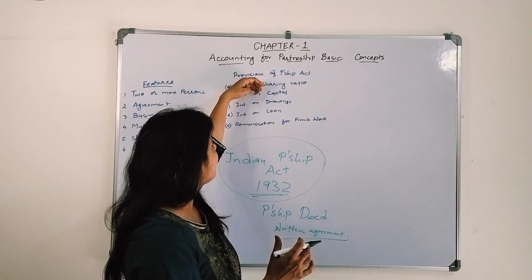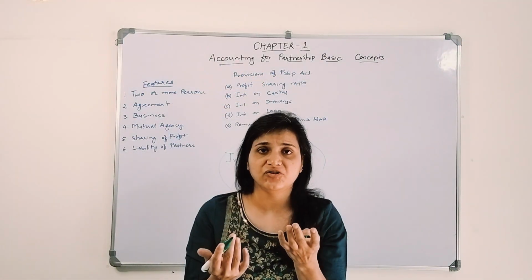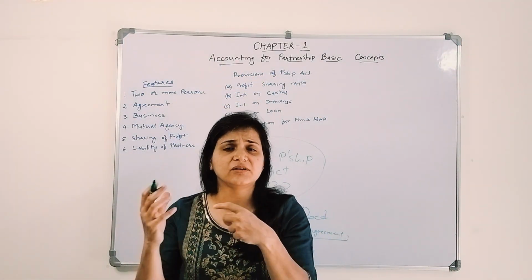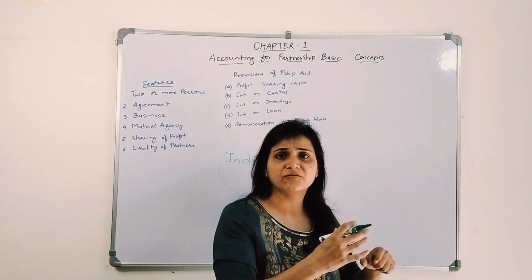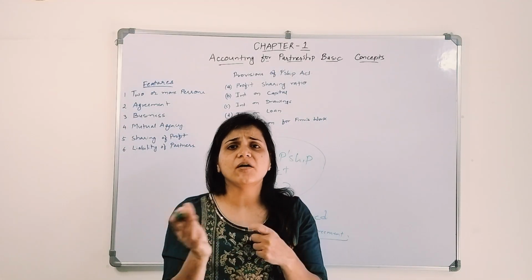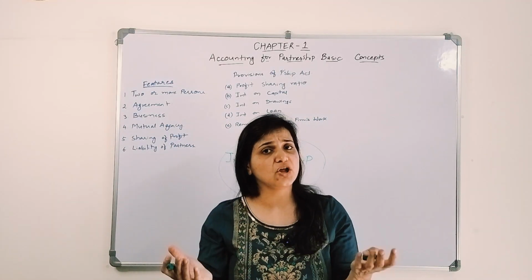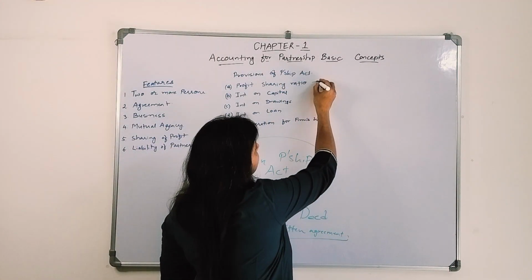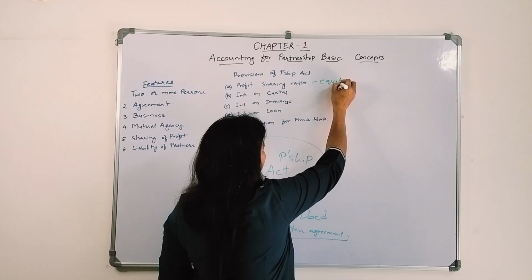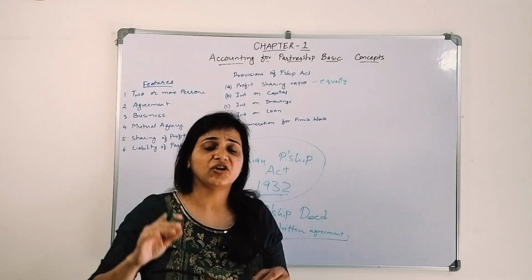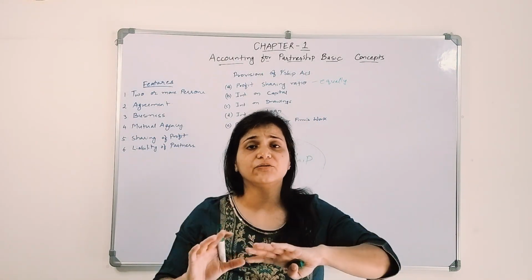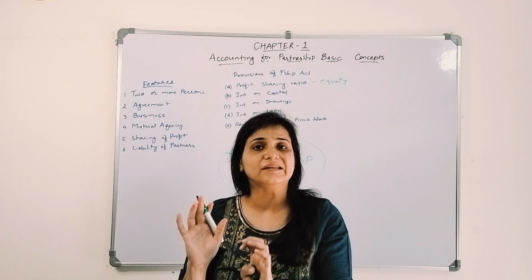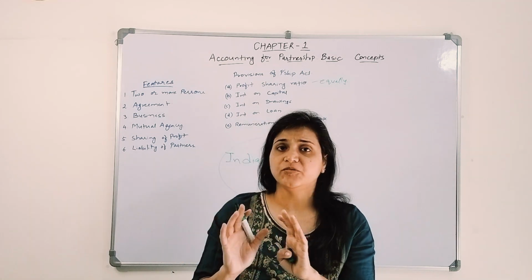Let's say they have not mentioned the profit sharing ratio, how much profit they will share if the firm earns a profit. What they need to do is share equally. They need to share the profit or losses equally if nothing is mentioned in the partnership deed.